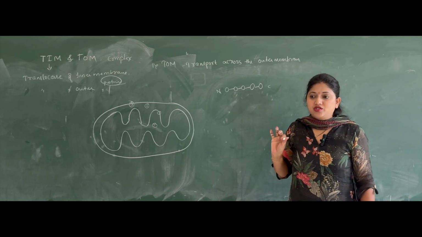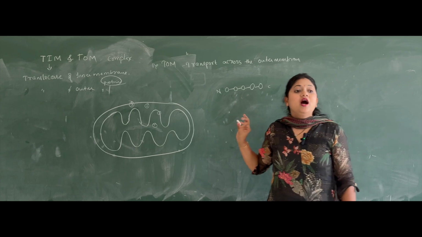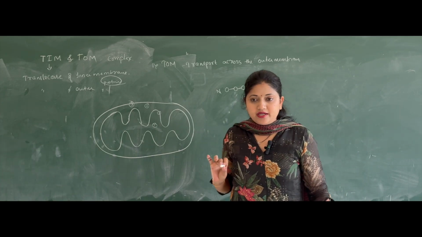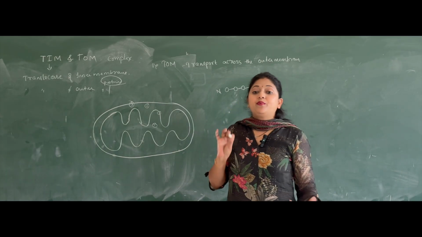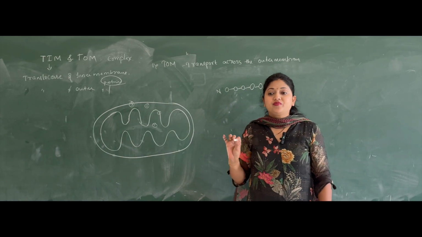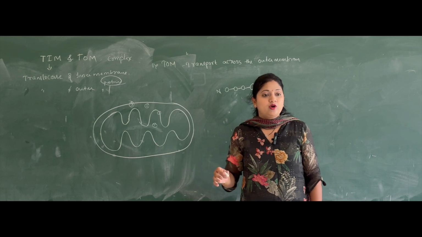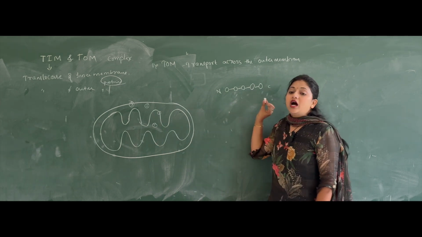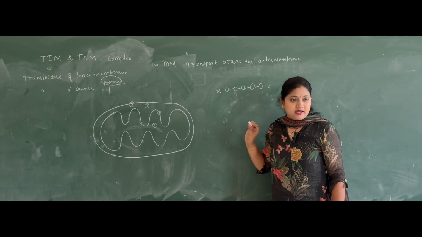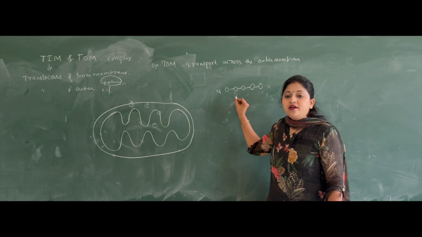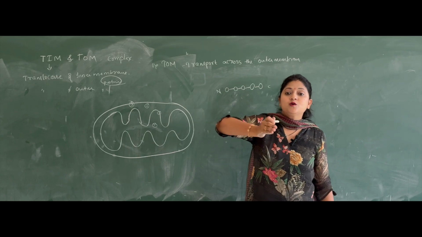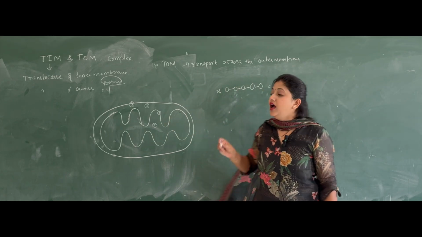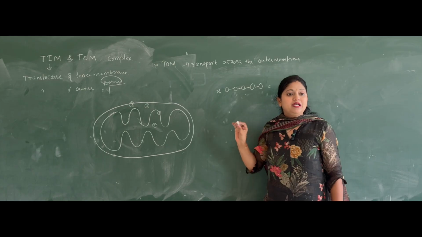This is the primary structure. We call this an unfolded protein. Now the proteins which are produced and to be transported to the mitochondria will usually be unfolded. The proteins produced for transport to the mitochondria are always in unfolded form.